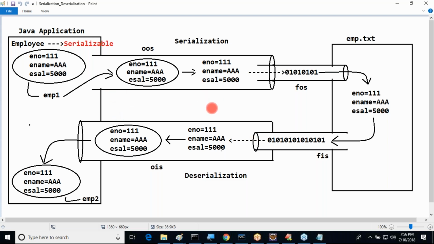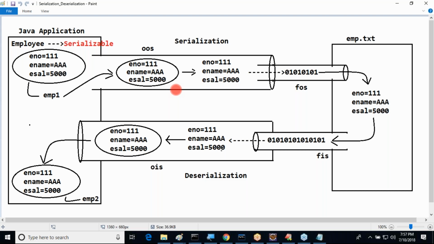So what is the problem with serialization and deserialization? Actually, this is highly recommended only for standalone applications. The second point is that it uses byte-oriented streams to perform serialization and deserialization. What are the two byte-oriented streams? Object output stream and object input stream. Only these two are available. So it gives support for binary data, that means byte-represented data. It does not give support for character-represented data.